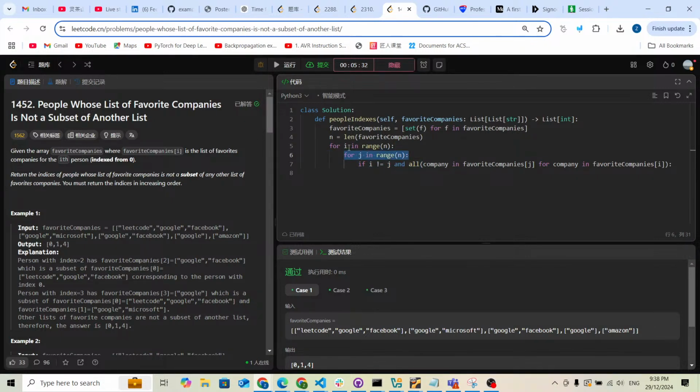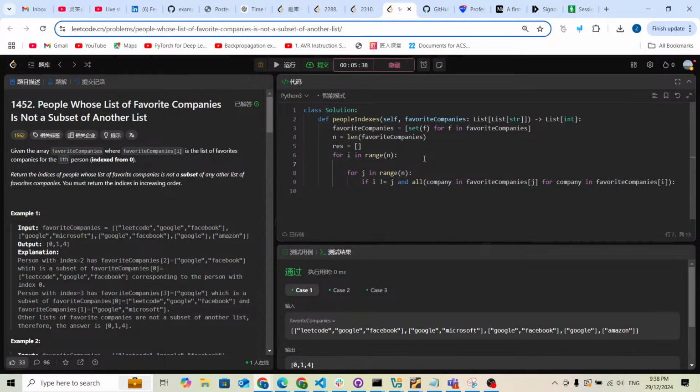So this means I need a flag. Let me prepare the final result and a flag, because in coding, a flag is really important for solving this kind of problem. I'm going to call it is subset.